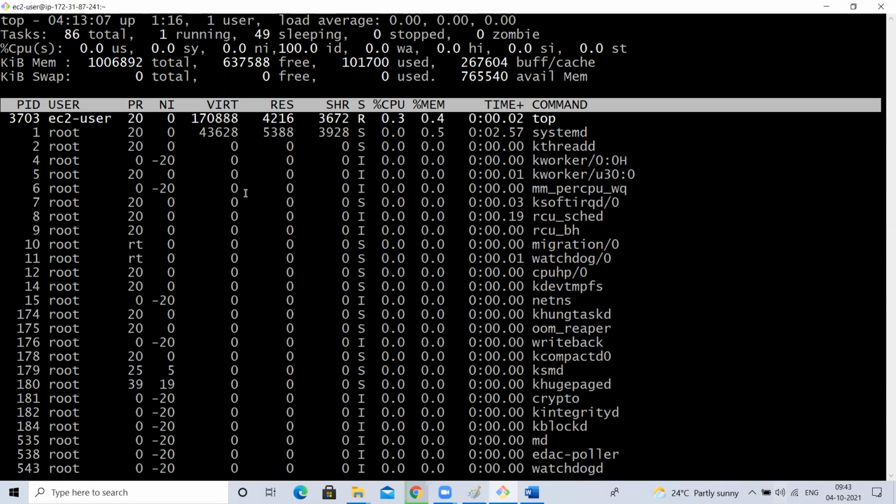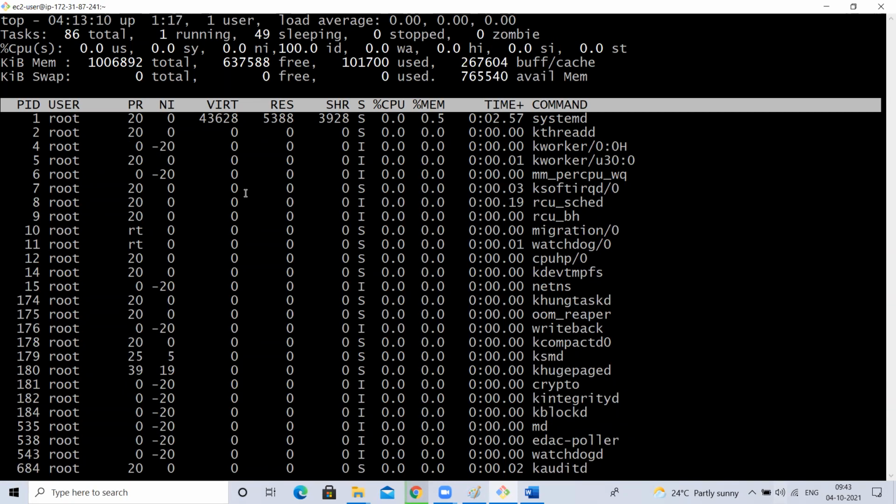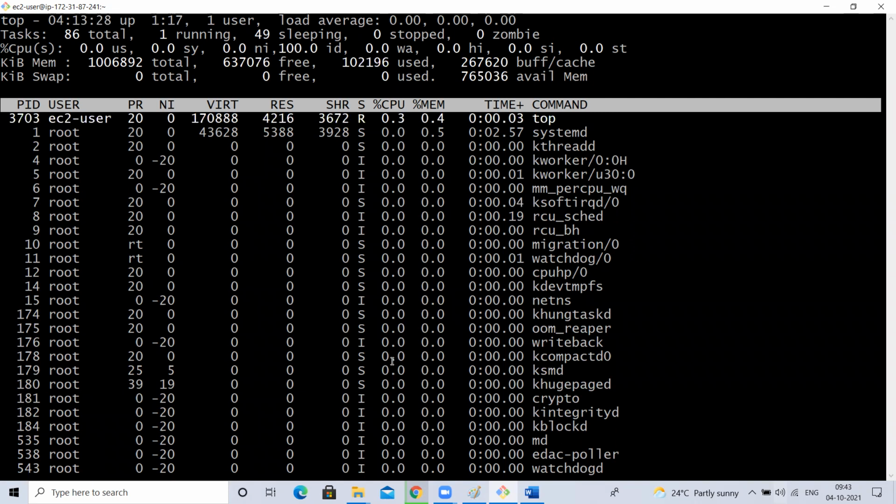I deployed an application, that is one process. I installed Jenkins, and Jenkins running is one process. Like that, for each and every process, which processes are using more CPU will come on top. It will list all the processes using CPU in a sorted order: whichever application or process uses more CPU will come on top.